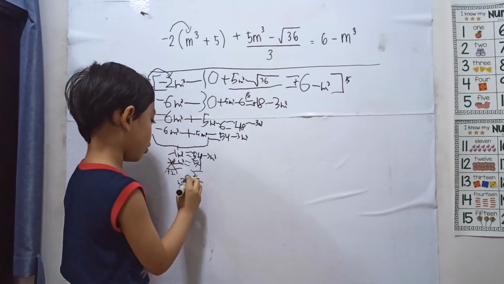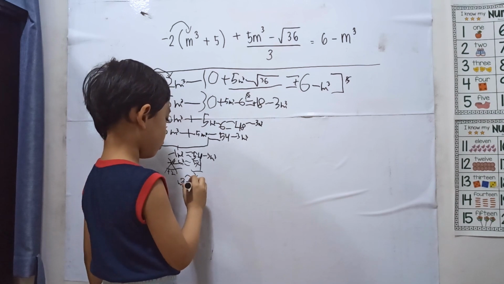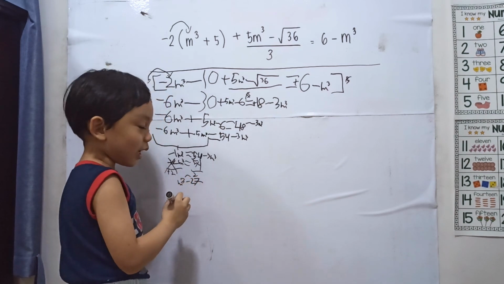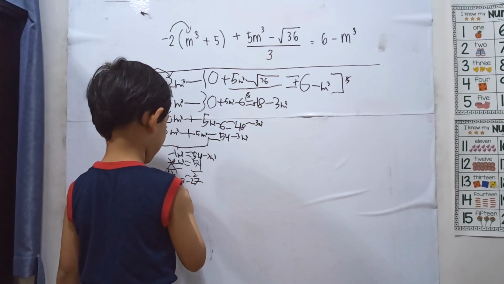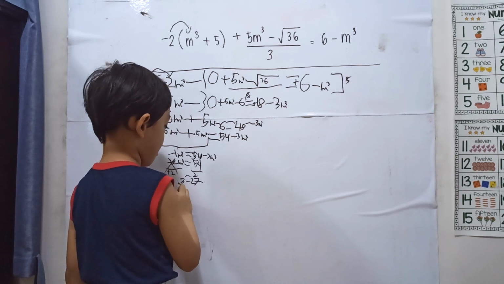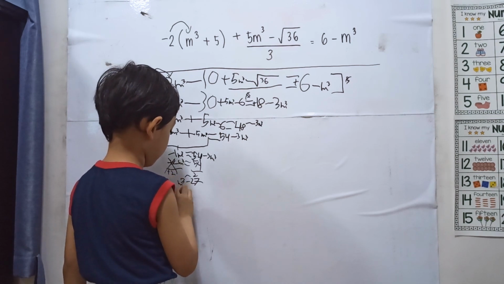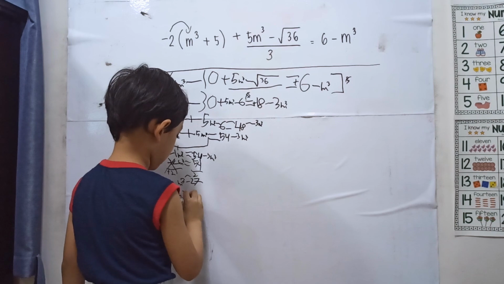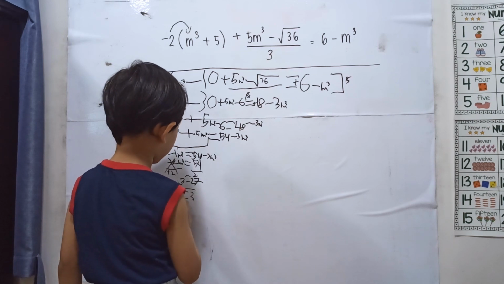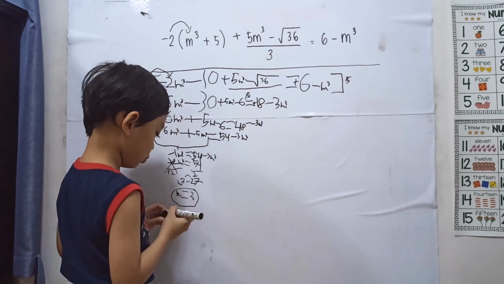Then the cube root of 27 is 3. So, the 3 is the answer.